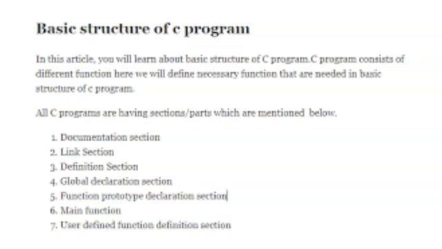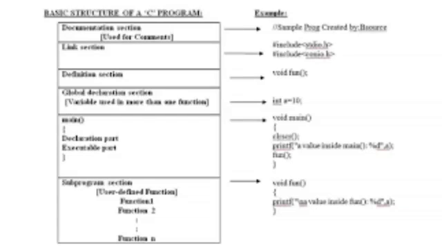While going to the documentation section, it consists of comment lines giving the name of the program and author name and other details. In the link section, it provides the instructions to the compiler to link functions from the system library. Then the global declaration section has the variables that are used in more than one function. Such variables are declared in the global declaration section, that is outside of all functions.